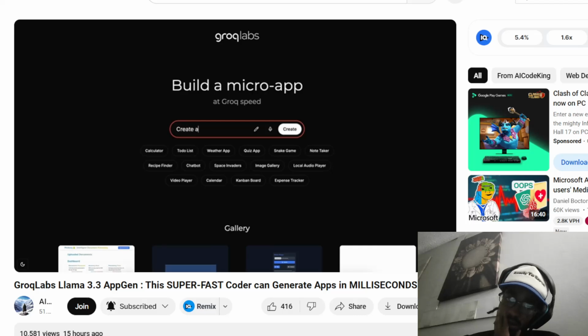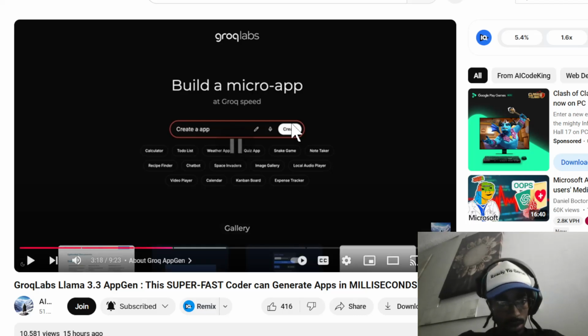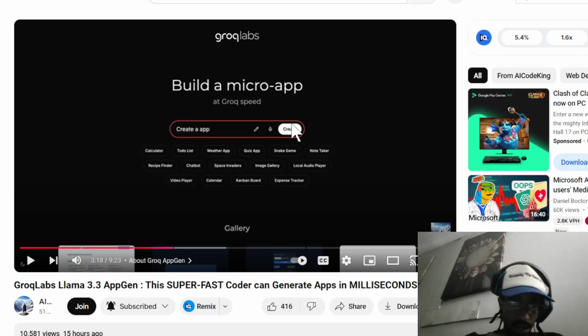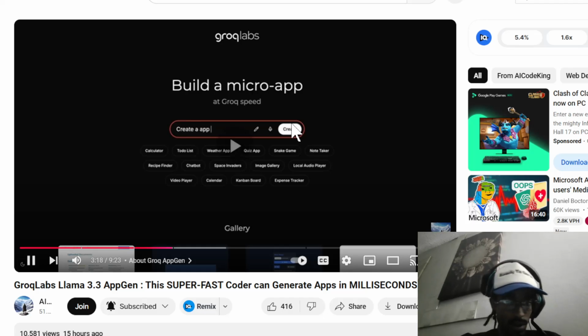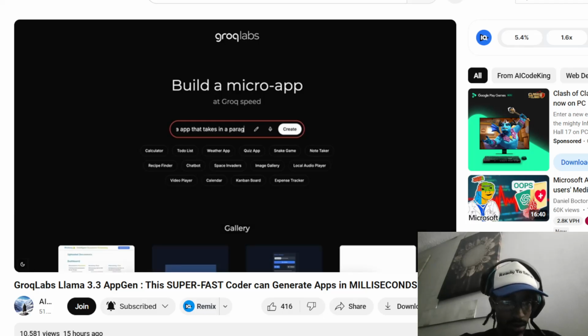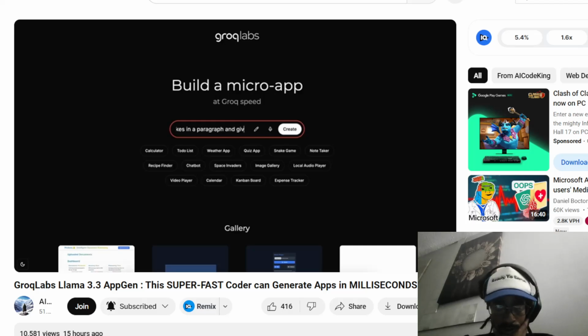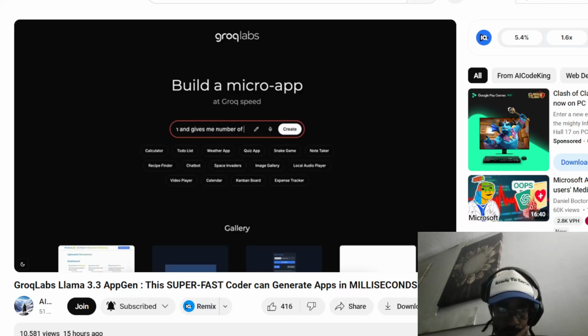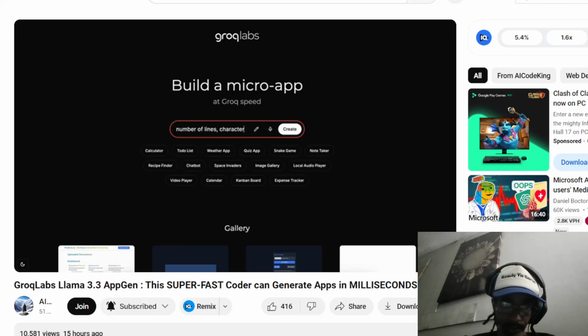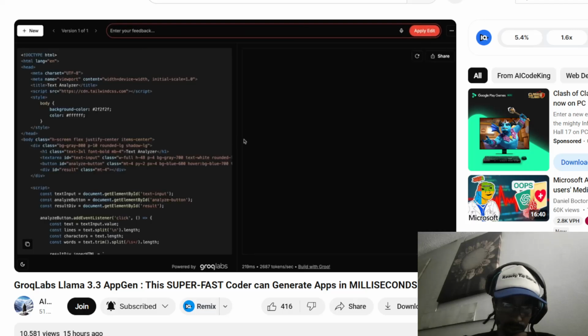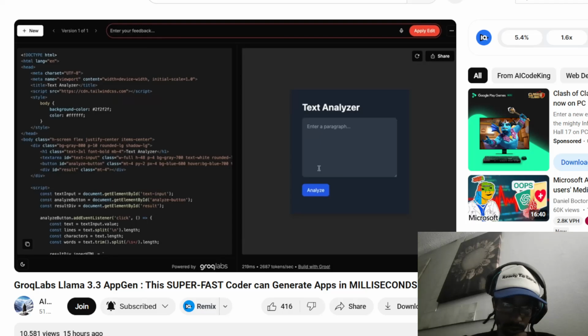Now, let's ask it to make something. I'm going to ask it to make me a simple, good-looking tool that can take in a paragraph and tell me the number of words, characters, and lines it has. So, let's send it here. Once we send it, you can see that it's now done, and we have the code here along with the preview.